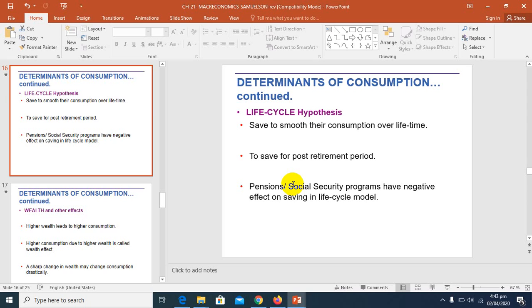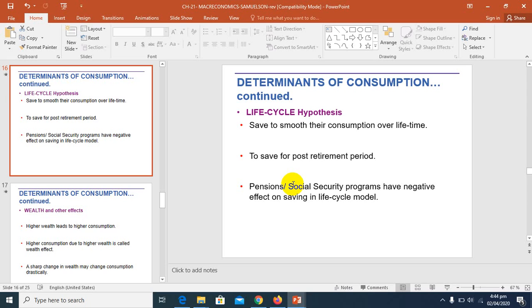For example, right now your consumption expenditure is, say, 1 lakh, so people want this pattern to continue after retirement, when you have no job, so that you are able to spend at the same life pattern when you are retired as well. The life cycle hypothesis is based on this concept.